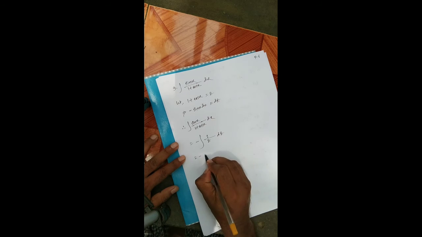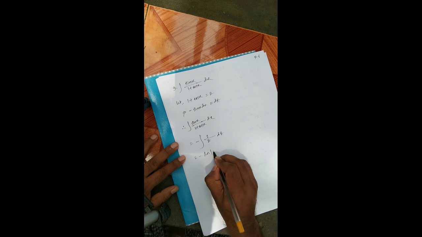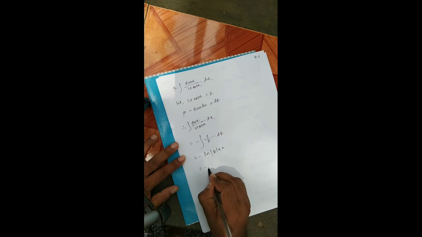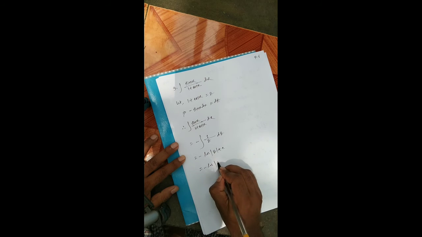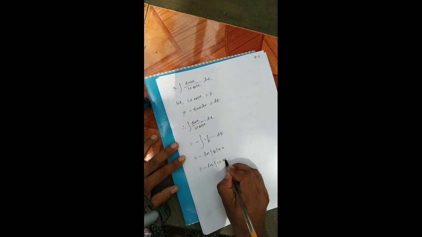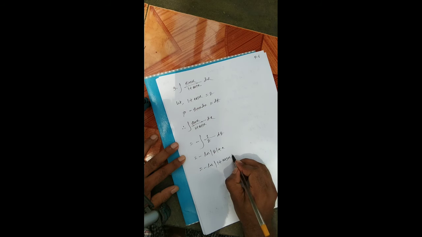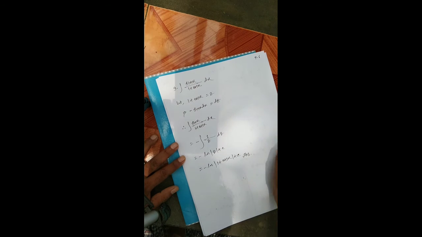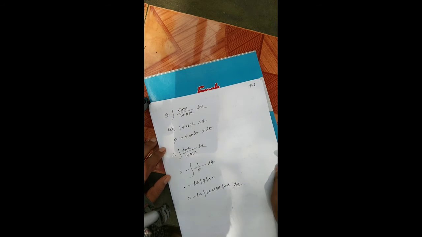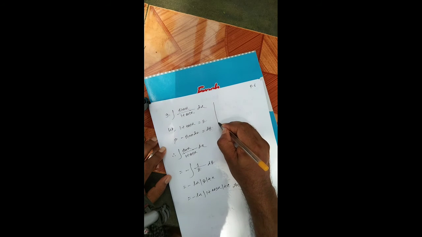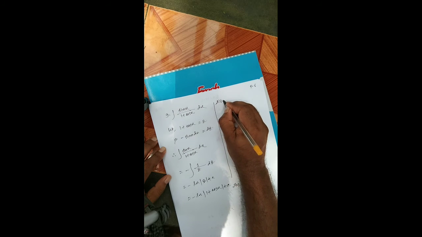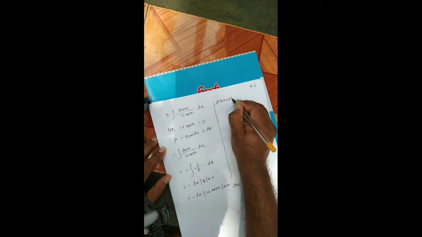Here minus ln z plus c, that is minus ln of 1 plus cos x plus c. The answer. Now another method, alternate.